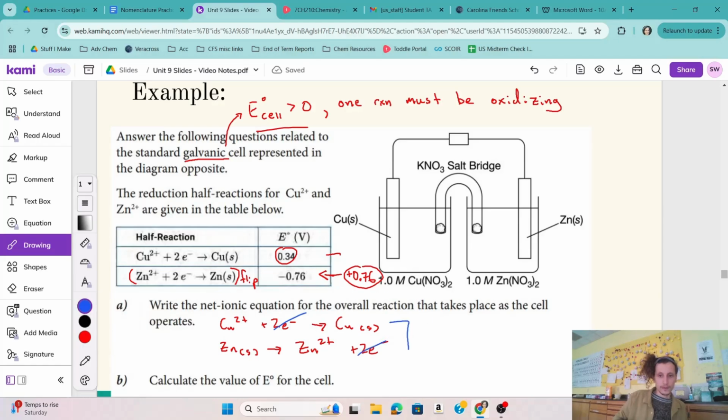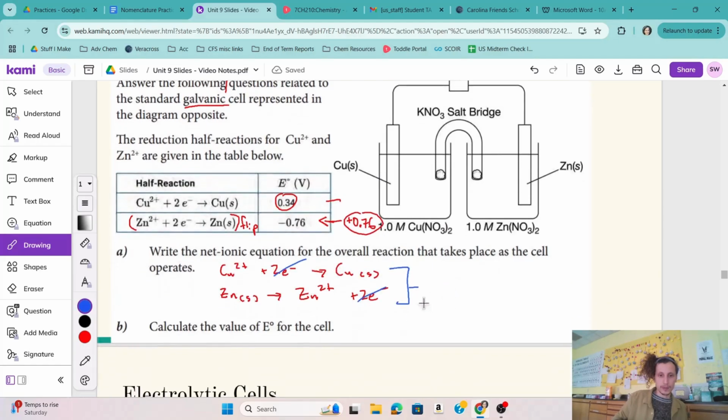And what we're left with when we add these up is we've got the aqueous copper on the left and that solid zinc on the left. That's turning into the aqueous zinc and the solid copper on the right. Okay.